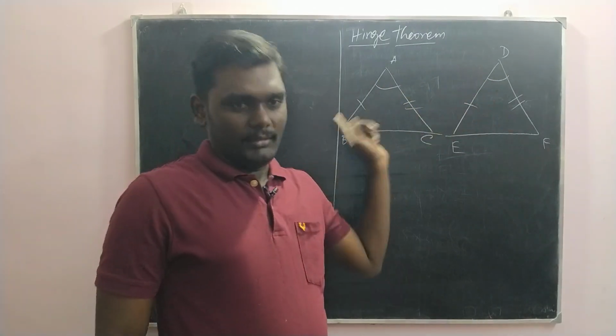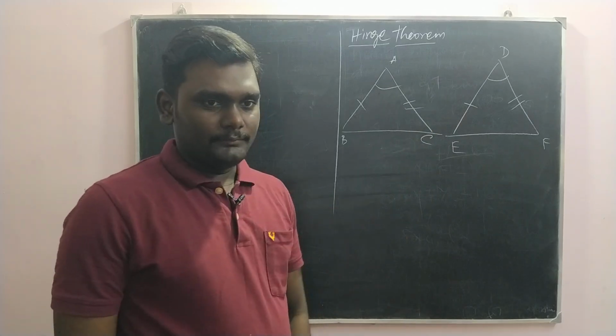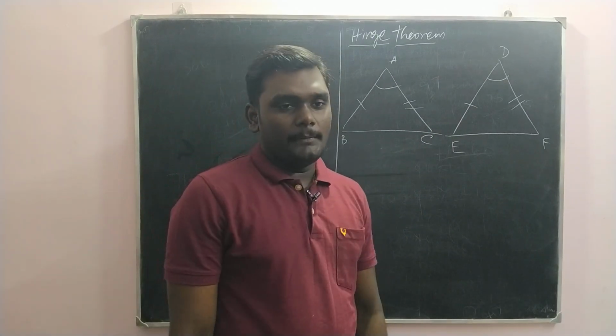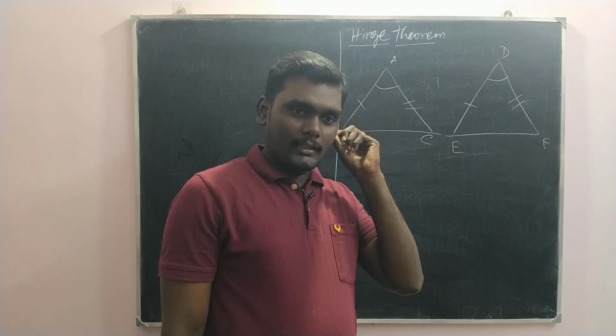Suppose they are not equal. If angles A and D are not equal, what is the possibility? One will be greater than the other.